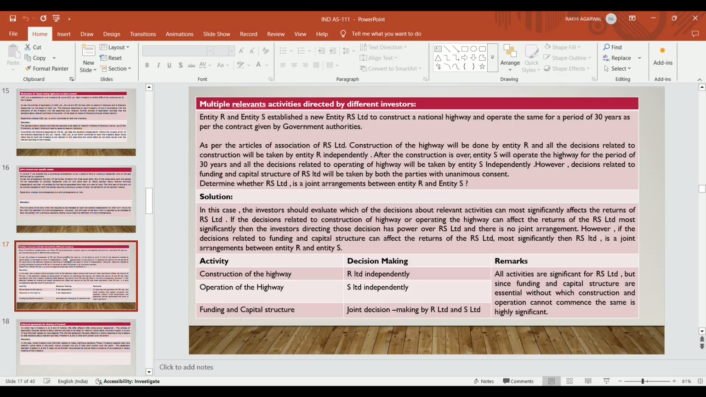The decision related to funding and capital structure of RS Limited will be taken by both the parties with their unanimous consent. Means both the parties' consent is required in the activities related to funding and capital structure. All the activities are significant for RS Limited, but since the funding and capital structure are essential, without which construction and operation cannot be commenced, the same is highly significant, so it is a joint control.